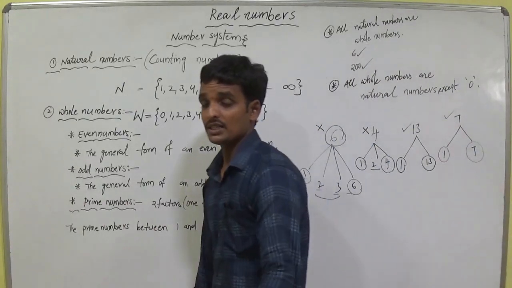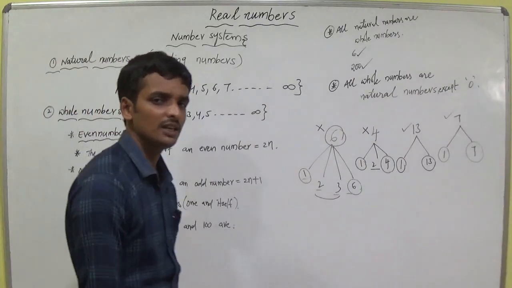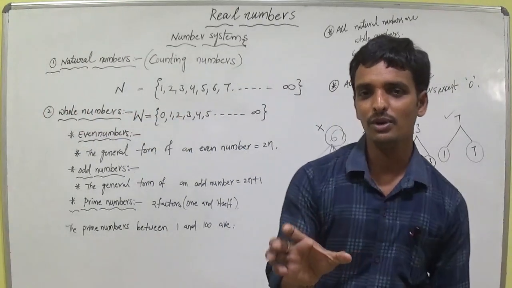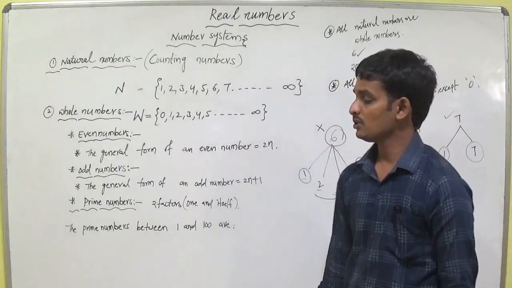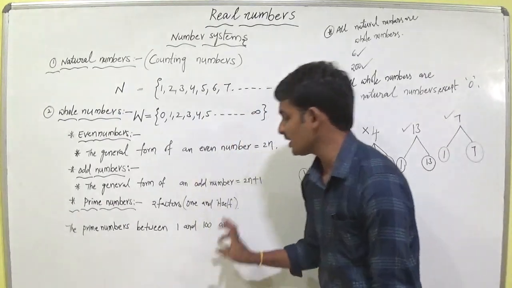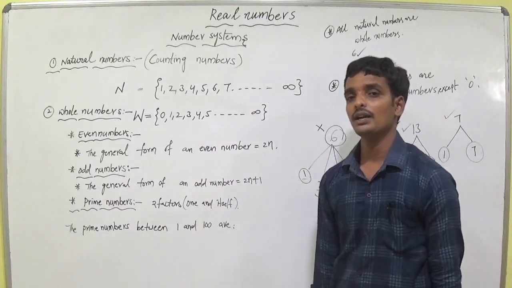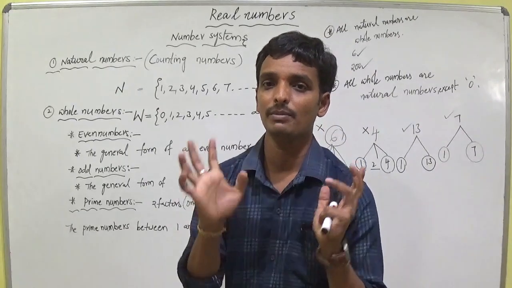I told you up to 61. You can write the remaining ones. If you watch my video clearly, I told you up to 60. You can write from 60 to 100. How many prime numbers are there between 1 and 100? The prime numbers between 1 and 100 are 25. You have to get 25 prime numbers.